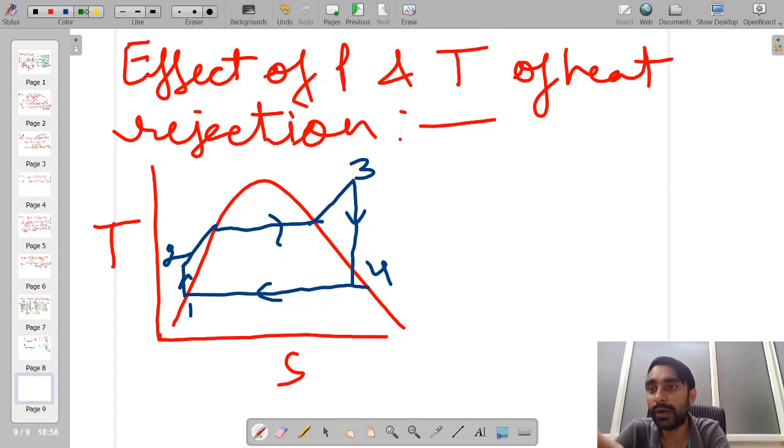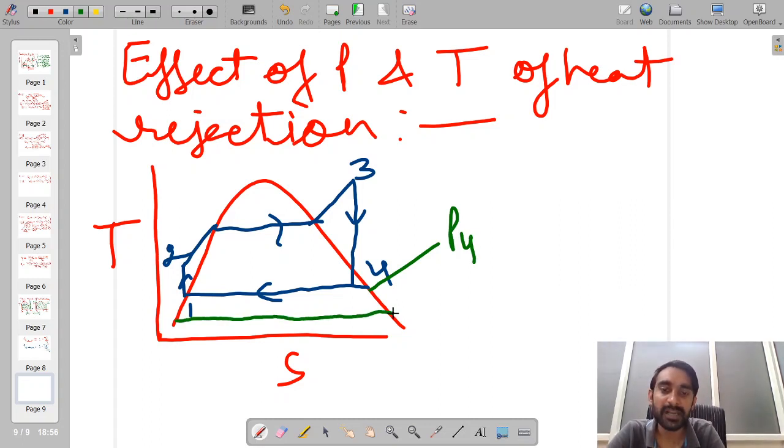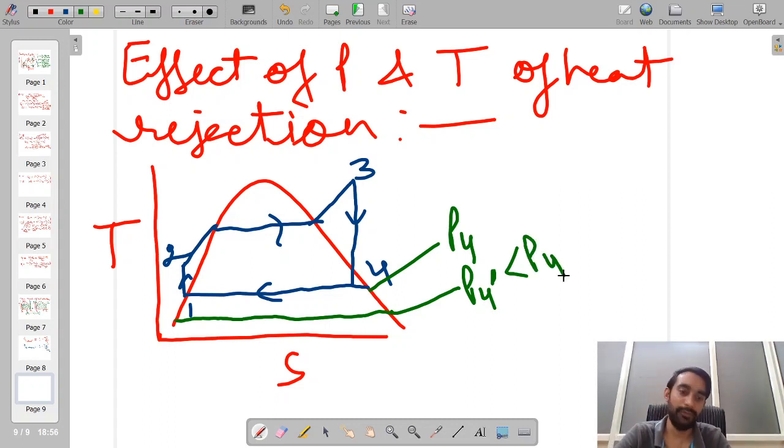Say first this pressure was P4. Now I have taken another pressure line with a pressure P4 dash, which is less than P4.